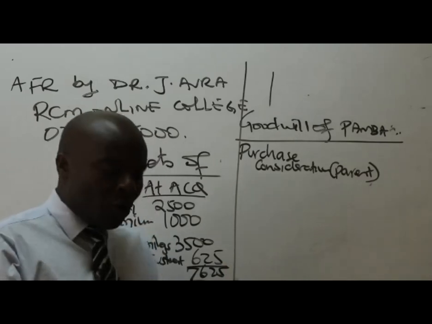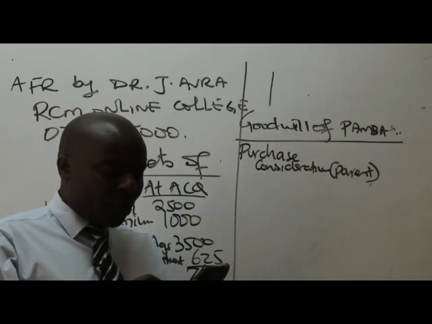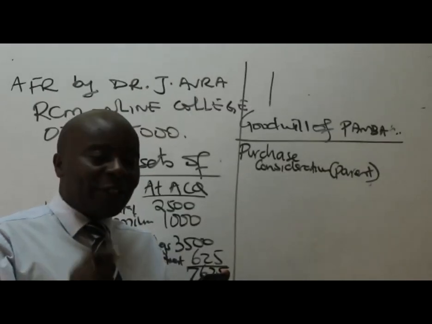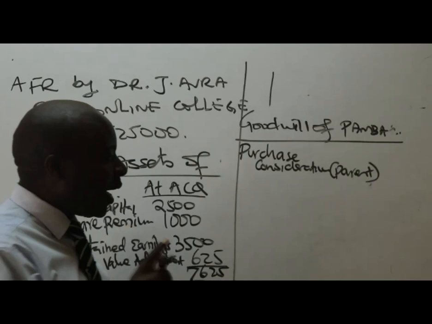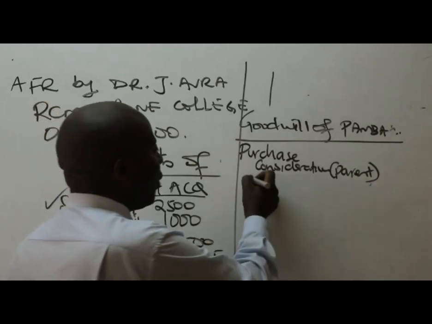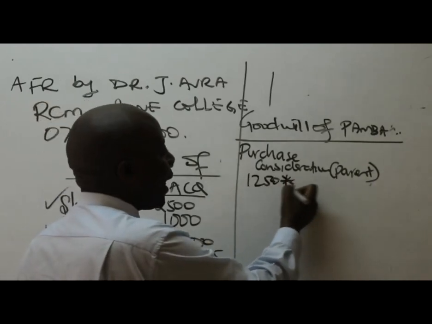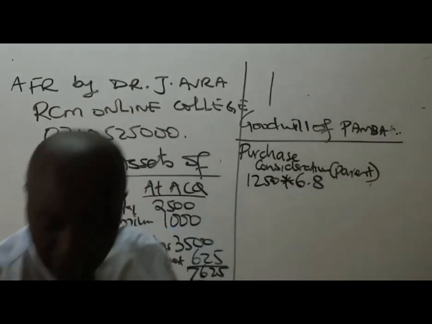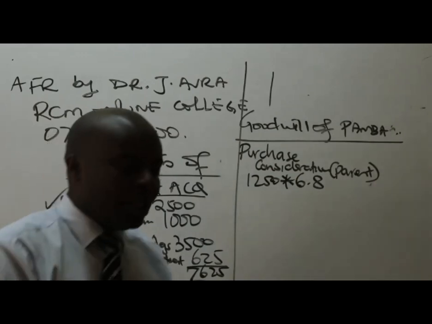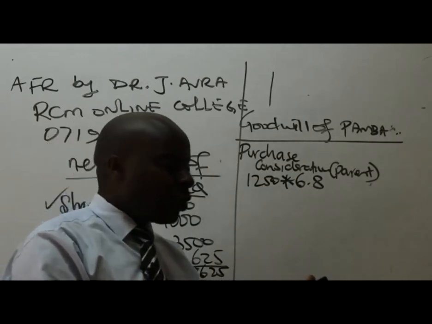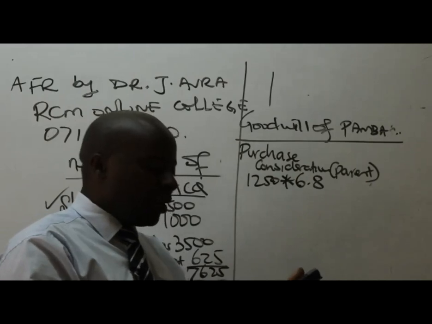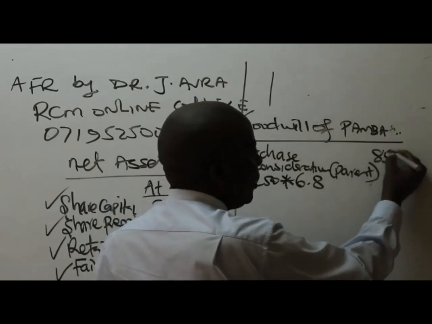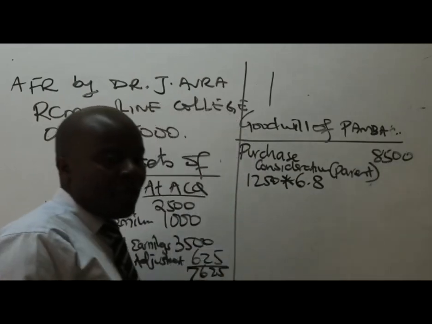So Pareto gave their own shares, whose nominal value is irrelevant to me, the nominal value was 1, the market value was 6.8. It's this market value that I want. So they gave out 1,250 shares, and each share had a market value of 6.8. So then what was the purchase consideration? This will be 1,250 times 6.8, which will end up giving us 8,500. So the purchase consideration is 8,500.